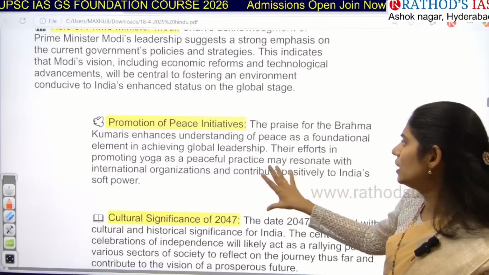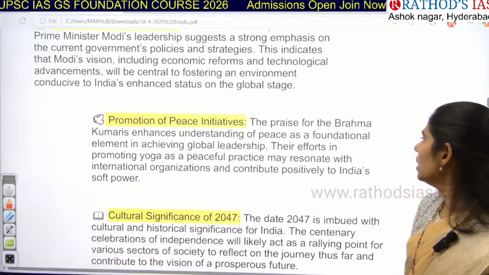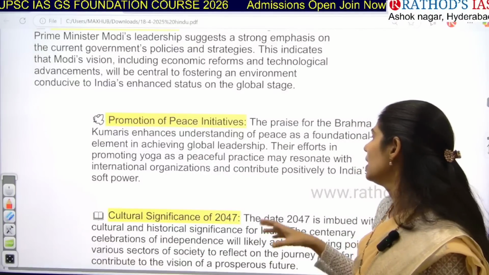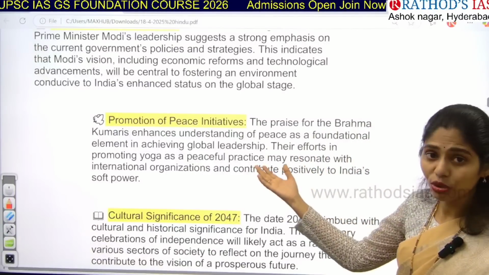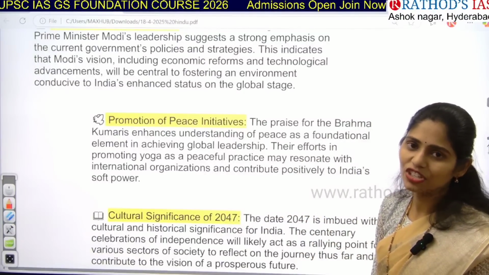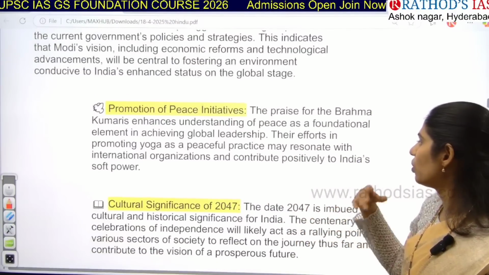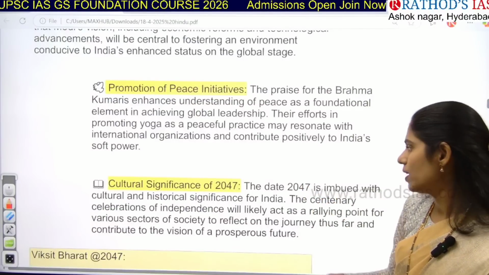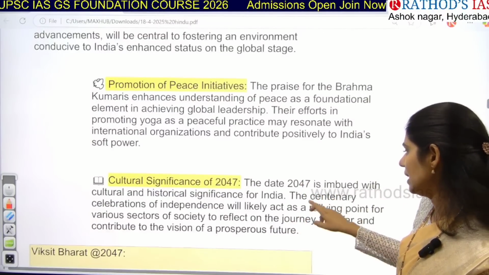And actually in this article, they also praised Brahma Kumaris. So actually they promote peace, and they are promoting yoga as a peaceful practice, so that we are improving international relations, and we are also contributing positively to India's soft power. That is also what is mainly said here.